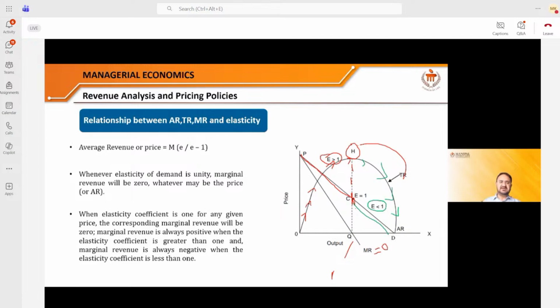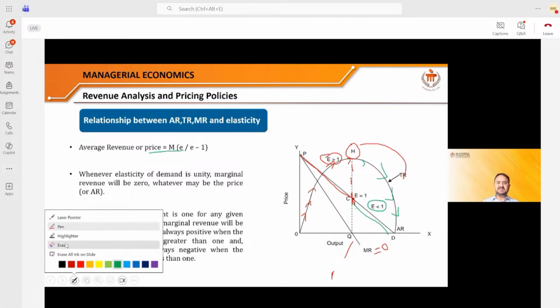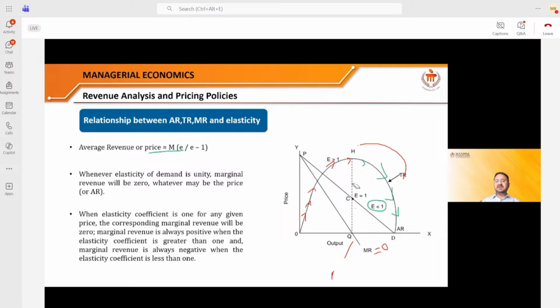You should remember two things here. Number one, you should remember this formula. Number two, you should remember this diagram. This diagram says that at the center point, the elasticity is equal to 1. Above that, the elasticity is greater than 1. Below that, the elasticity is less than 1. Secondly, if the elasticity is equal to 1 and the marginal revenue is equal to 0, total revenue is maximum. So read this out. When the elasticity coefficient is 1 for any given price, the corresponding marginal revenue will be 0.